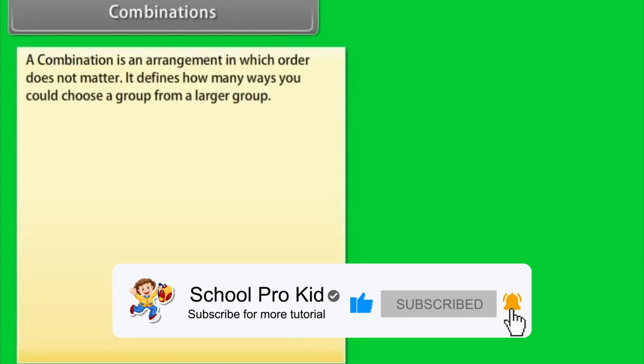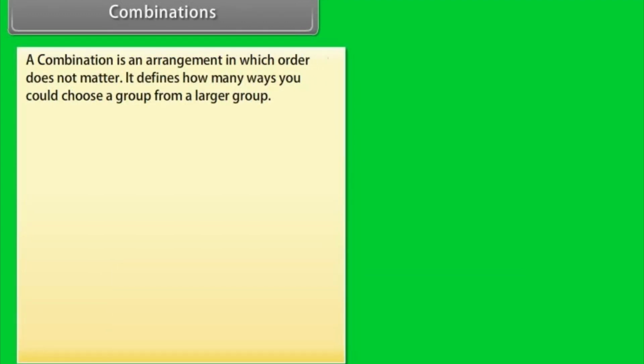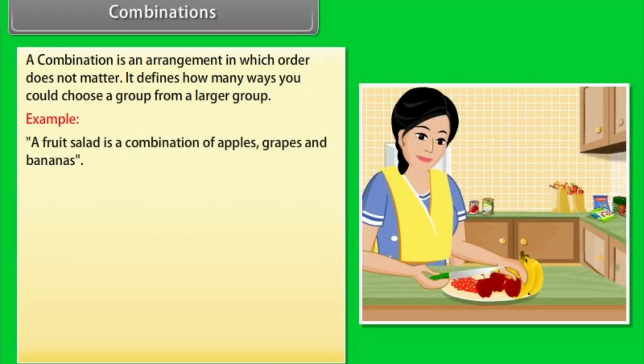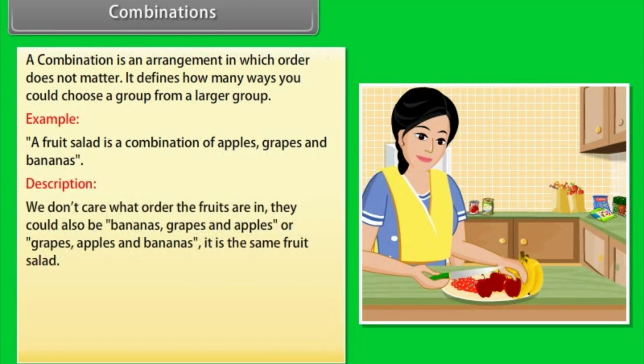Combinations. A combination is an arrangement in which order does not matter. It defines how many ways you could choose a group from a larger group. Consider the example. A fruit salad is a combination of apples, grapes and bananas. We don't care what order the fruits are in. They could also be bananas, grapes and apples, or grapes, apples and bananas. It is the same fruit salad.